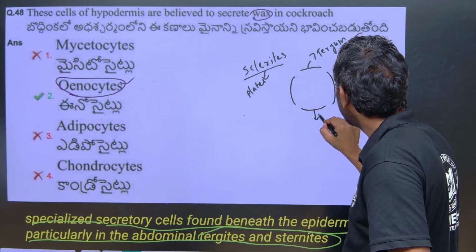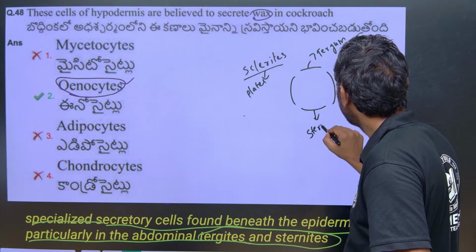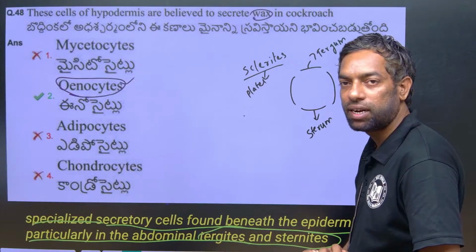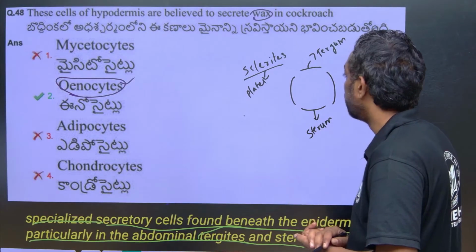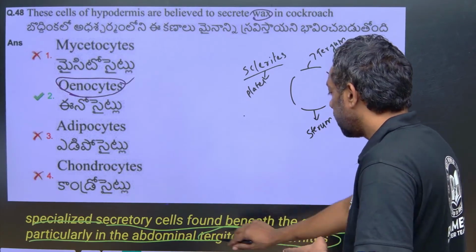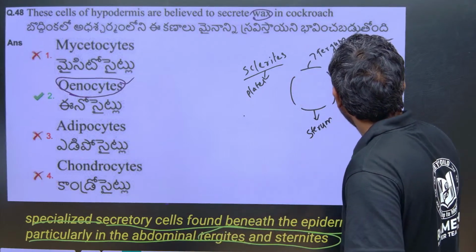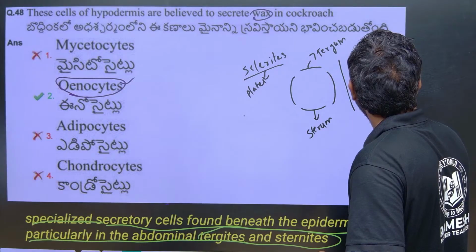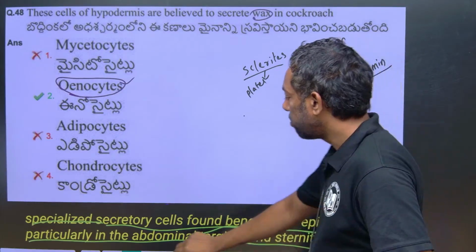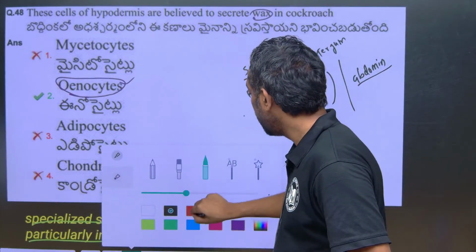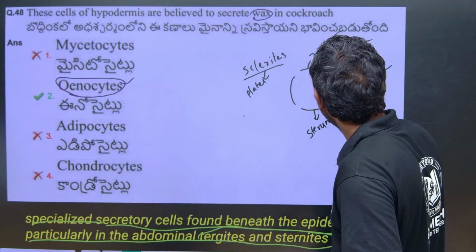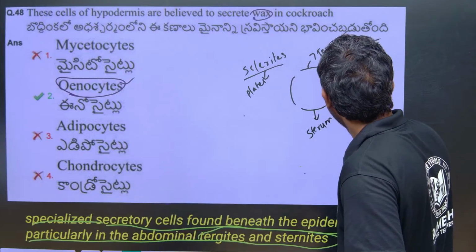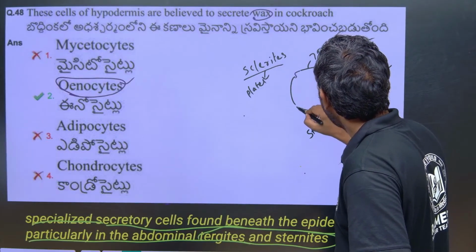This is the sternum: the dorsal part is the tergum, the ventral part is the sternum. In the abdomen, the tergum and sternum are connected by a layer we call the arthrodial layer.